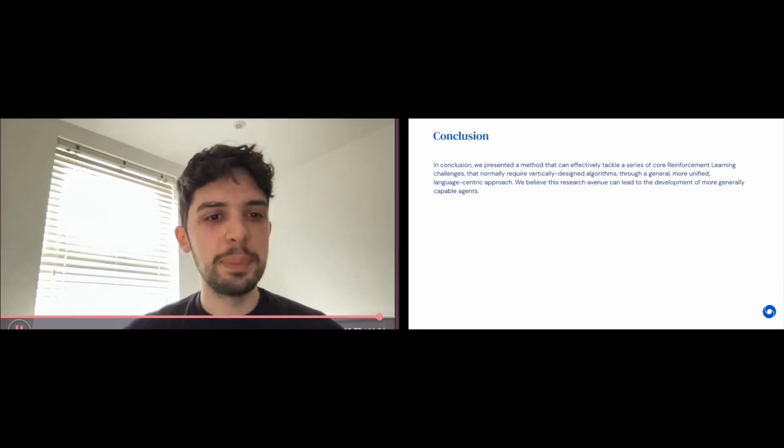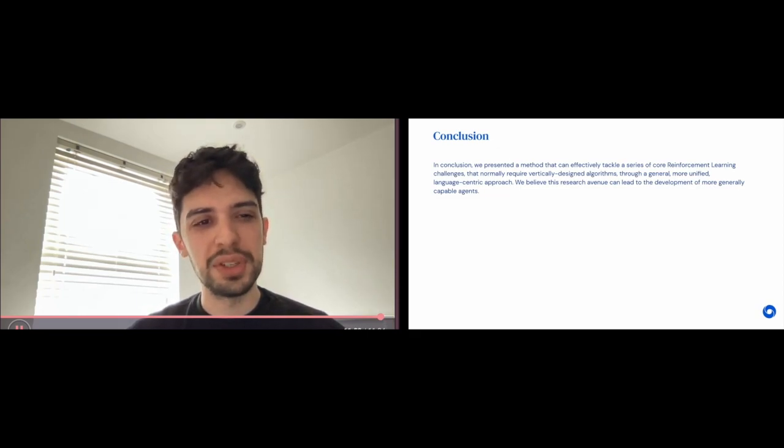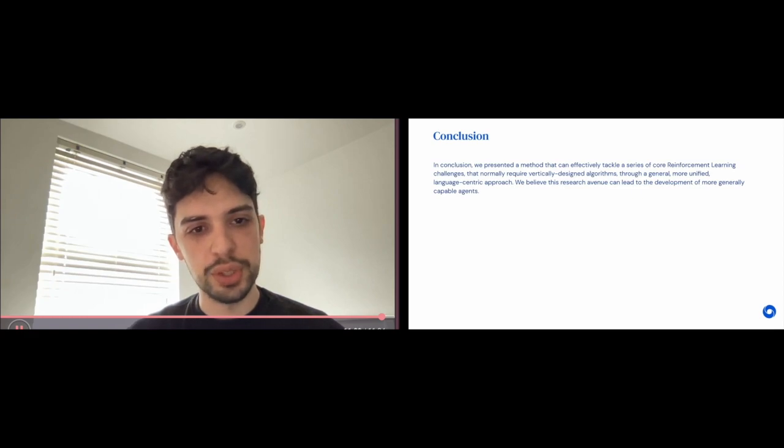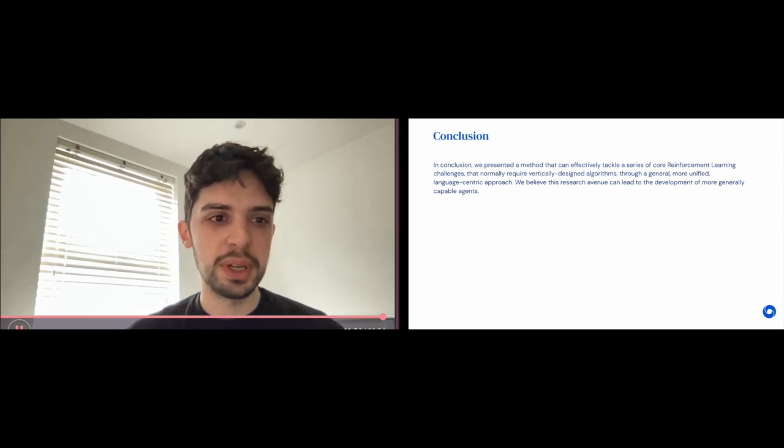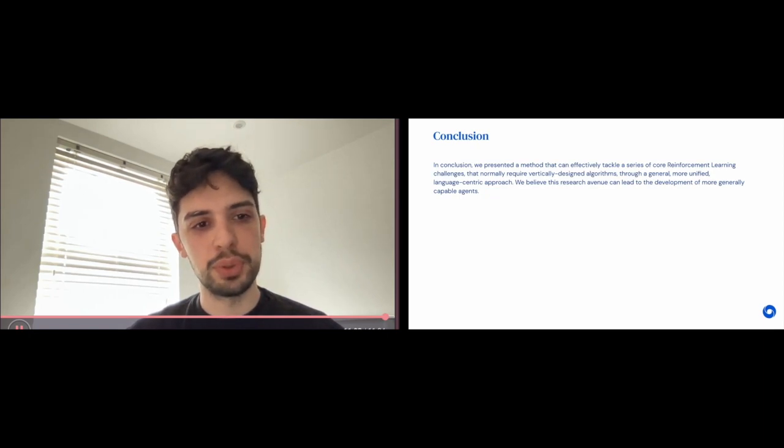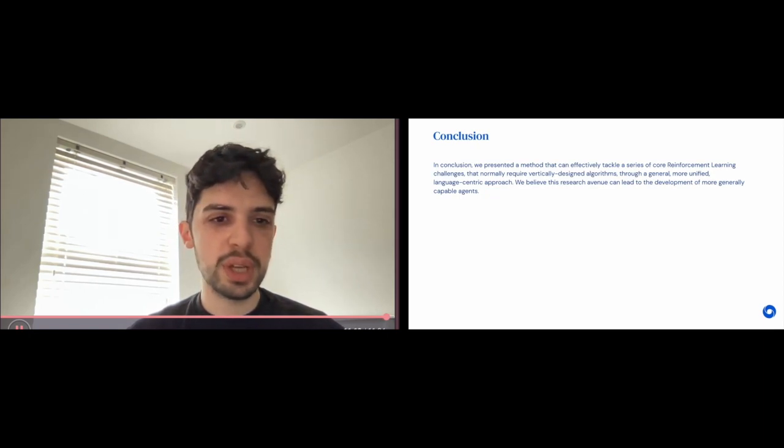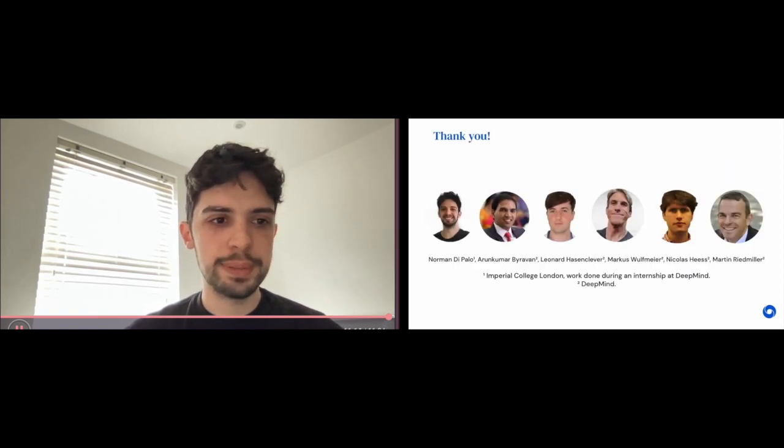In conclusion, we presented a method that can effectively tackle a series of core reinforcement learning challenges that normally require vertically designed algorithms through a general, more unified, language-centric approach. We believe this research avenue can lead to the development of more generally capable agents.